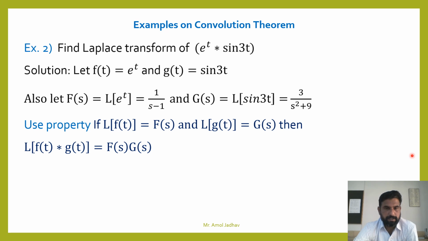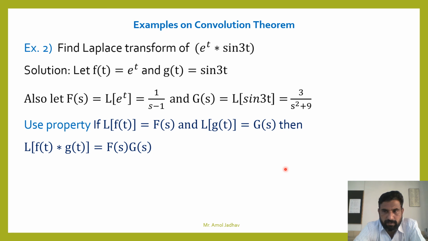And use the property: the Laplace transform of f(t) equals F(s) and the Laplace transform of g(t) equals G(s). Then the Laplace transform of the convolution of f(t) and g(t) is F(s) into G(s).